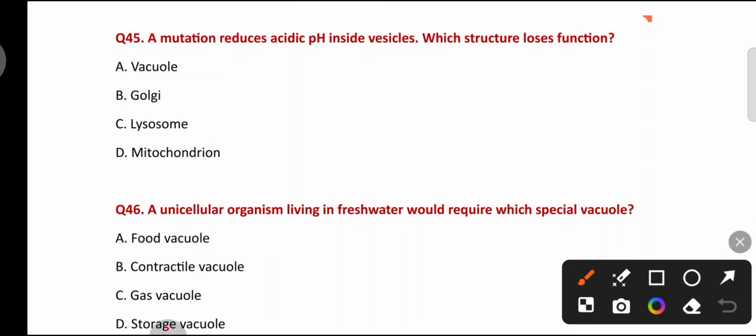A mutation reduces acidic pH inside vesicles, which structure loses function? Vacuoles, Golgi, lysosome, mitochondria. As we know, lysosomes function well in acidic pH. So here lysosome loses function due to mutation.